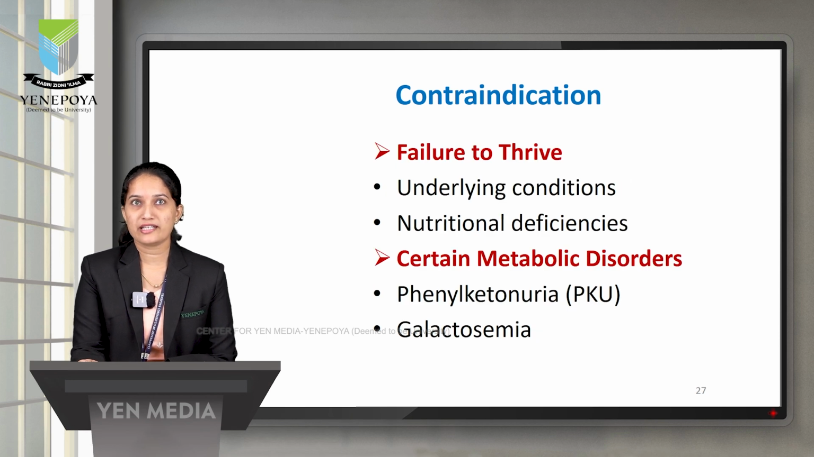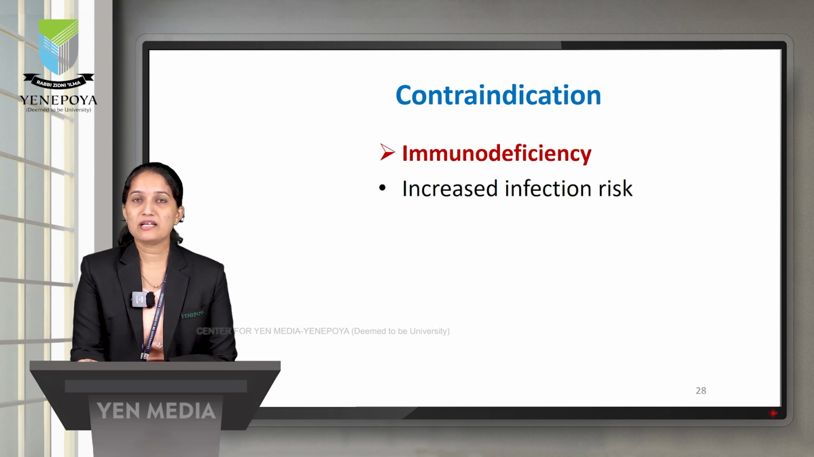Then the next contraindications: failure to thrive, where there are underlying conditions as well as nutritional deficiencies, certain metabolic disorders like phenylketonuria or galactosemia. Then immunodeficiency, where there is an increased infection risk. So these all are the contraindications for the weaning diet.